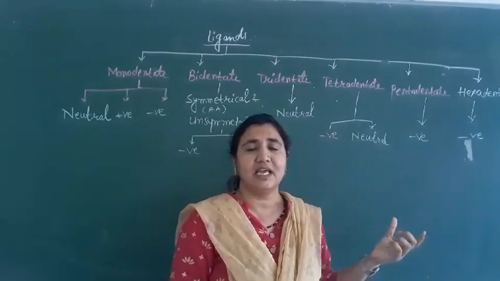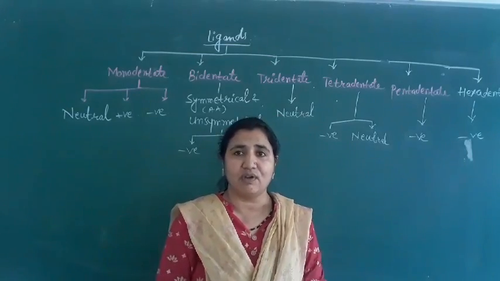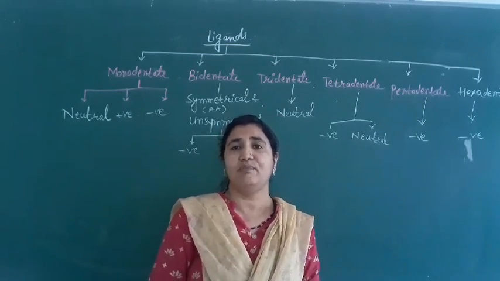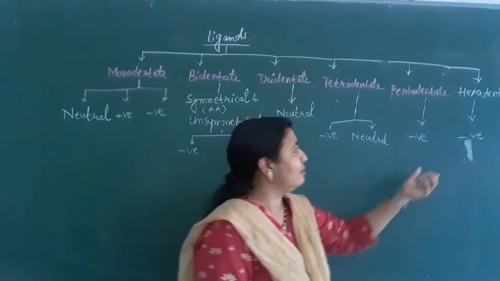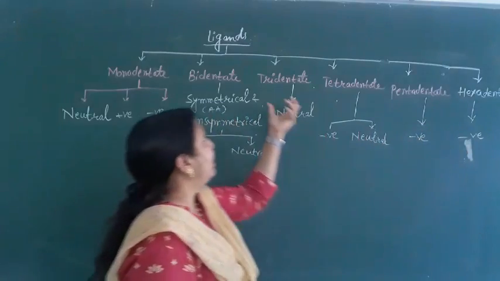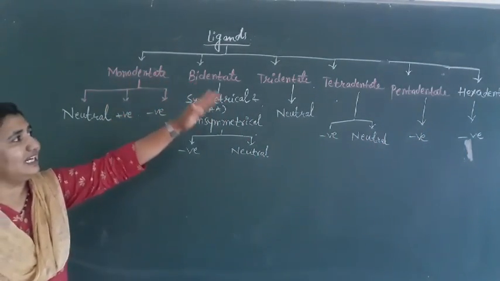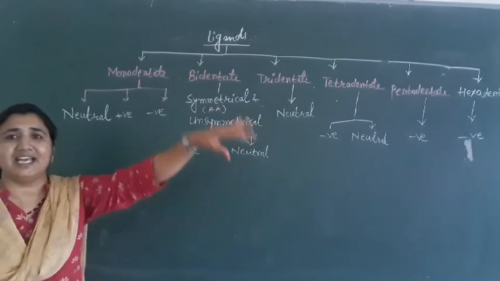Hexadentate ligands have 6 donor atoms. They can donate 6 pairs of electrons and form 6 coordinate bonds with the central metal atom. These are only negative. So after monodentate ligand we have bidentate, tridentate, tetradentate, pentadentate and hexadentate.